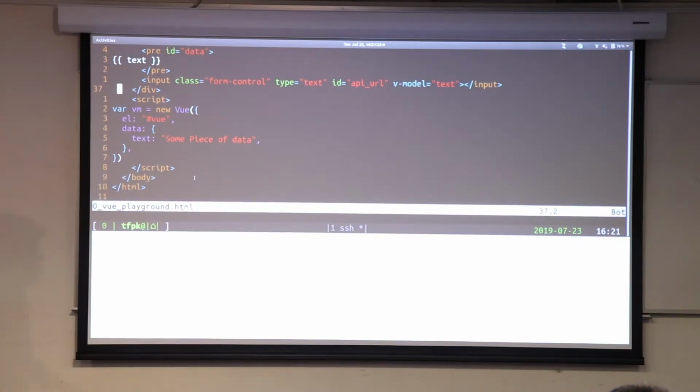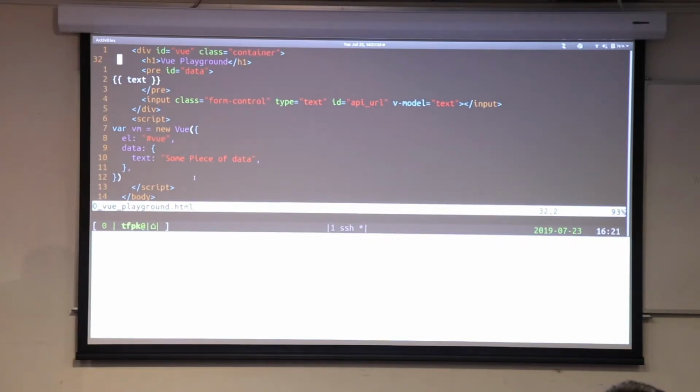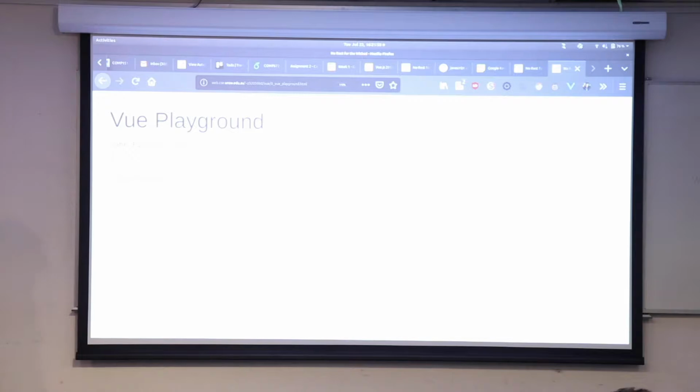So this is all well and good, but it's not particularly useful because what if we want to actually do something with our HTML? This is kind of where we can start to see the power of Vue. I'm going to change this input class to, instead of taking in a text, it's going to take in a number. I'm going to go through here and also change that to be equal to num. We'll go up here and change this to be equal to num. And then here we'll change this to be equal to null. And we'll change that there so it says 0. So now, if we save this, we go back in.